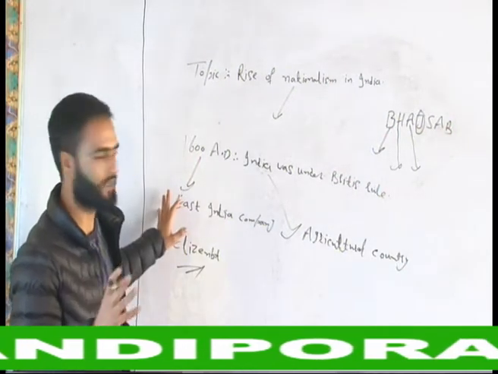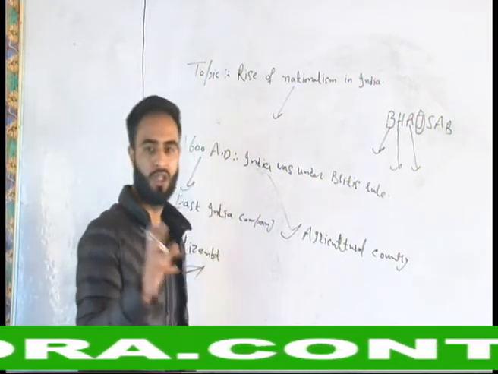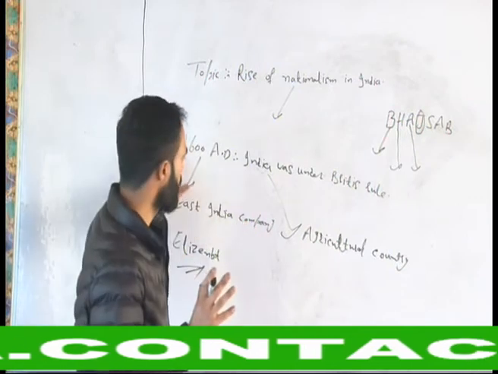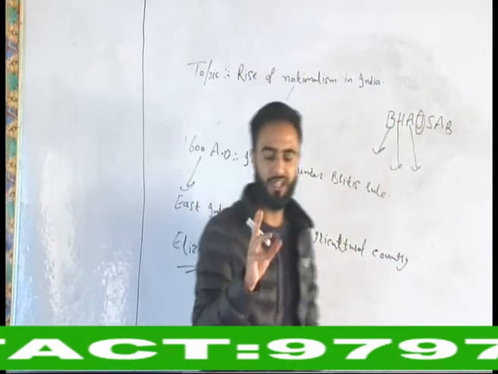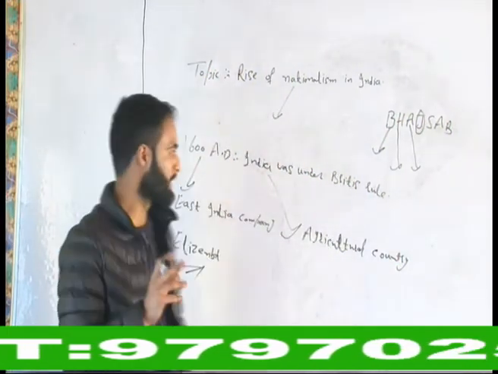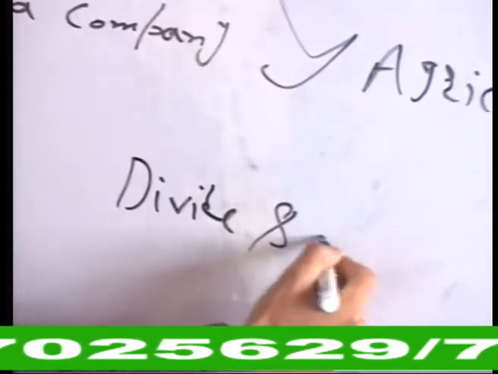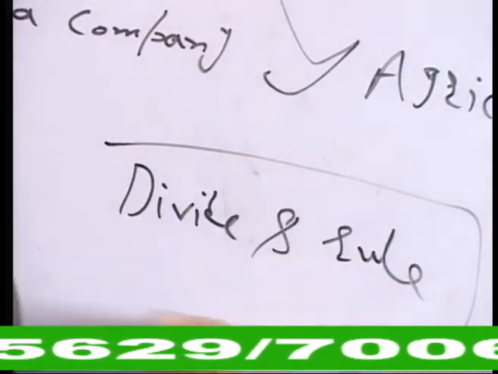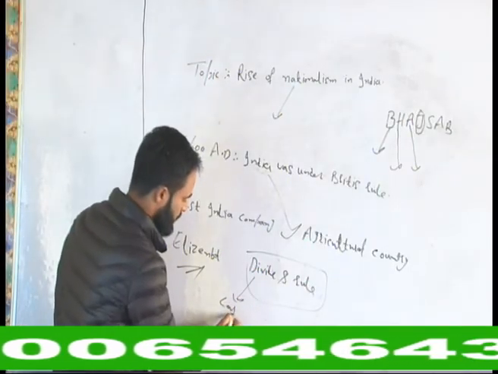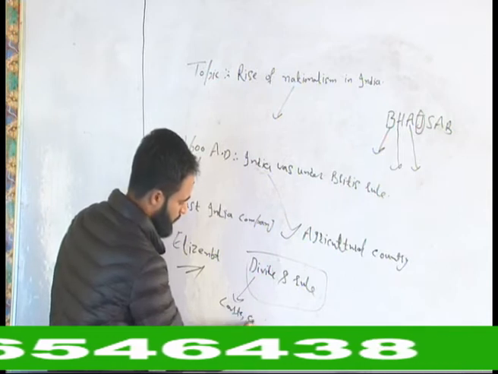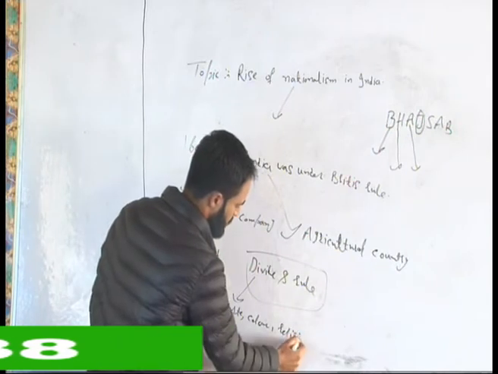And they became successful with the Battle of Plassey in 1757 and the Battle of Buxar in 1764. They got full control over India. With the passage of time, they adopted a technique, that is, divide and rule. They first divided the people of India on the basis of caste, color, religion, etc.